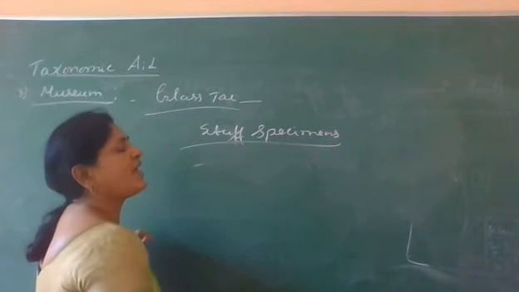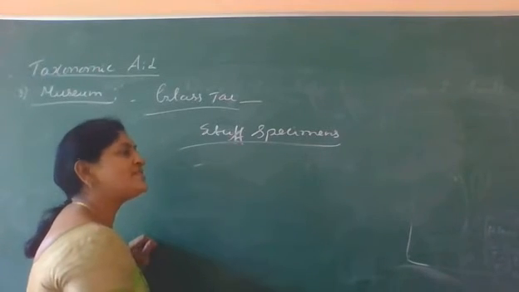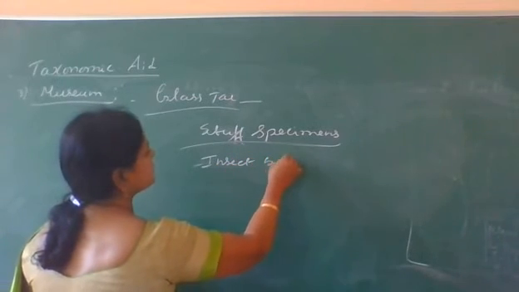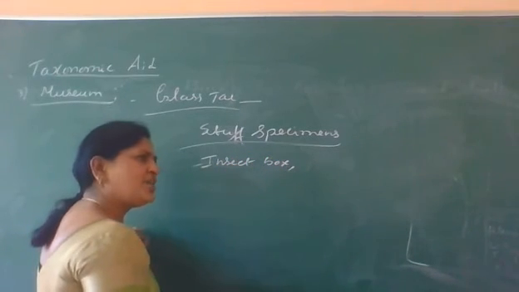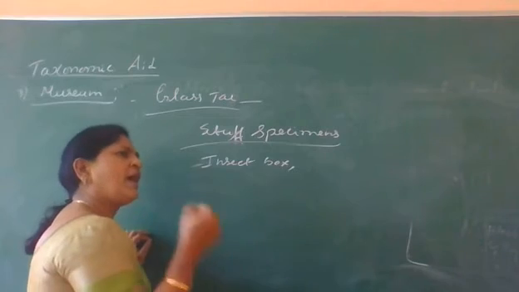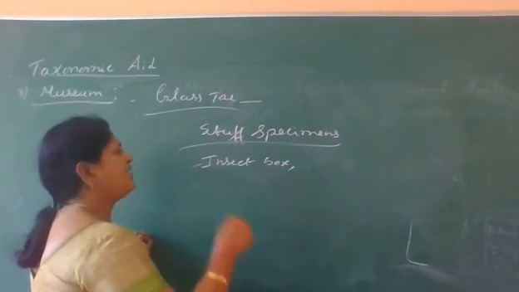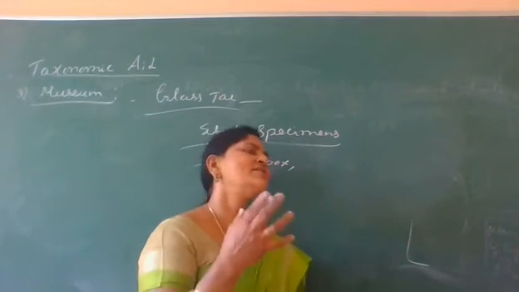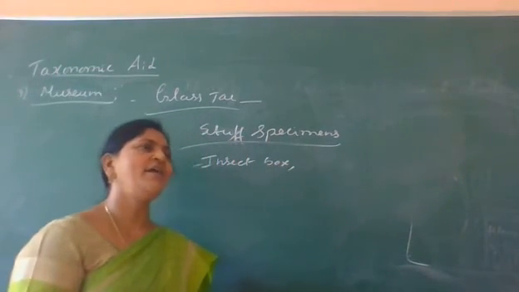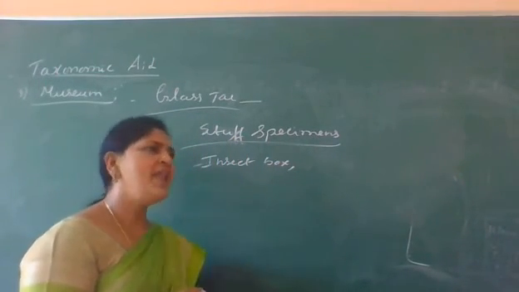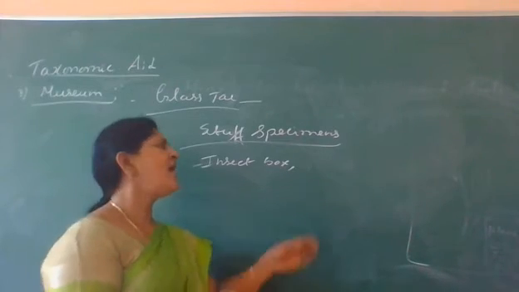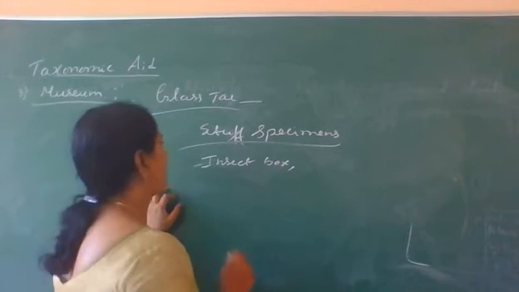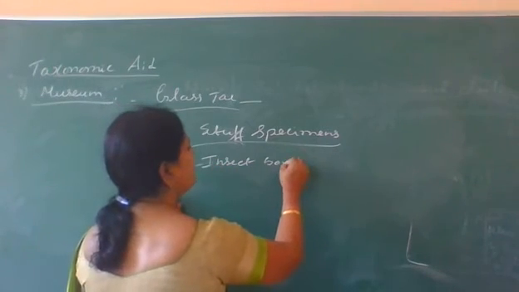Even there we can observe insects in the insect box by collecting, killing, pinning and preserving them in insect boxes. So the insects are identified by collecting, killing and pinning and then preserving in a box called insect box.